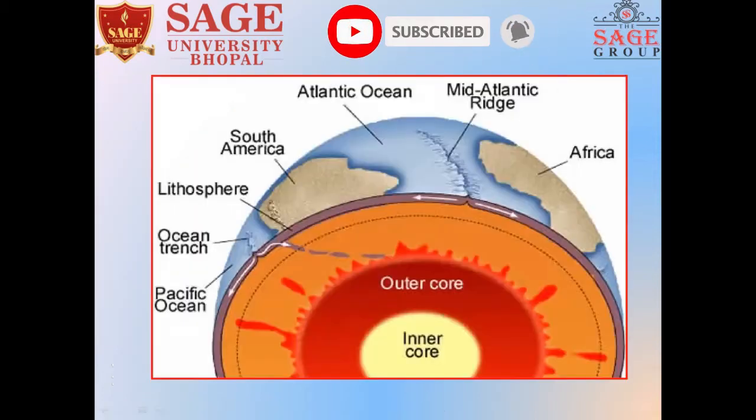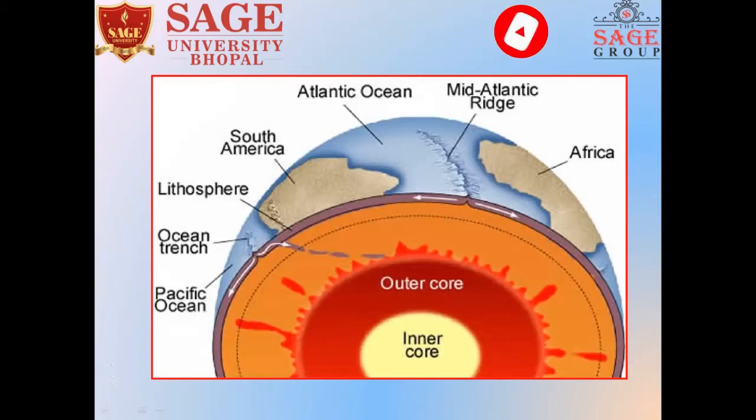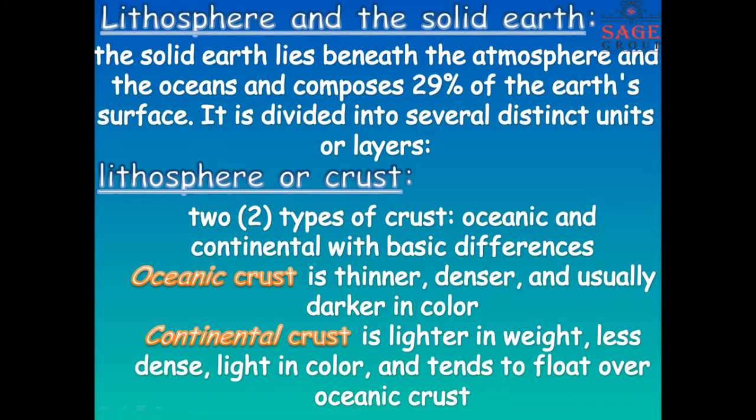This is another view of the Earth's section, which shows the inner core, outer core, mantle, lithosphere, as well as the division of land and water on the Earth's surface. Now, what is the lithosphere and the solid Earth? The solid Earth lies beneath the atmosphere and the ocean, and it composes 29% of Earth's surface. It is further divided into several distinct units or layers. This is what we call the lithosphere and solid Earth.